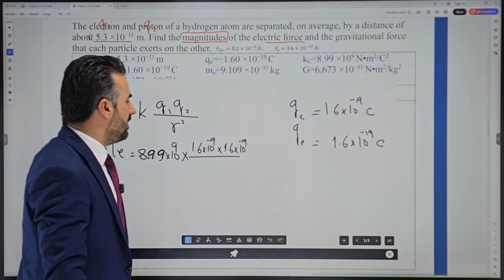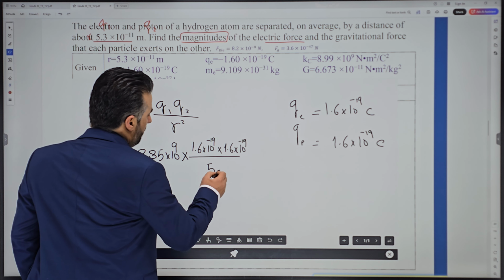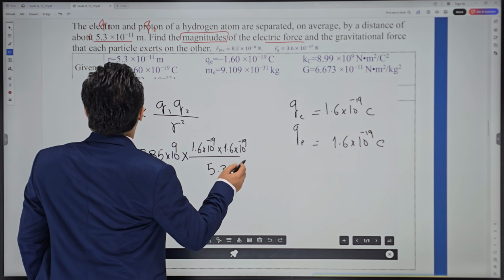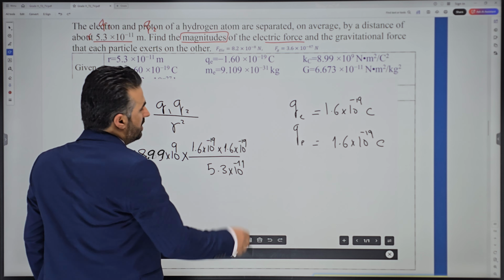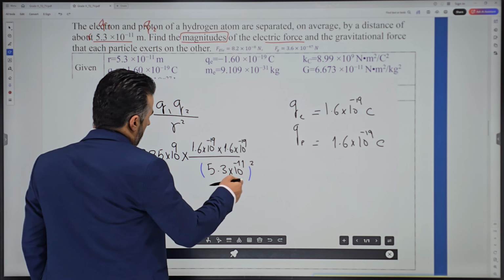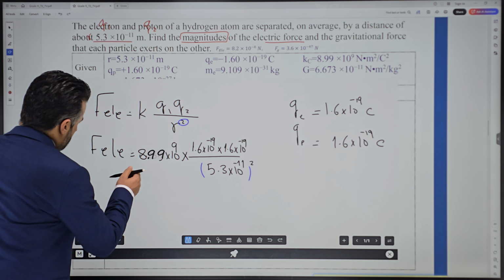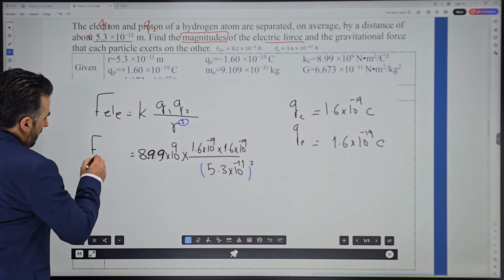The distance is 5.3 times 10 to the power negative 11, right? So we're done. No, we're not done. Use a bracket and square that, because it is squared. Now, if you do the math, this is too big, so we'll just write it here.